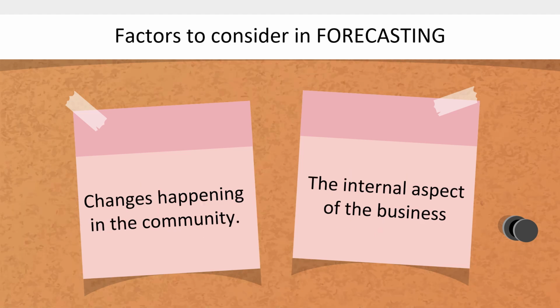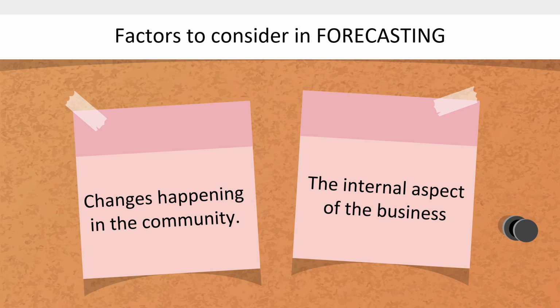Third factor is changes happening in the community. Changes happening in the environment such as customer demographic, lifestyle, and buying behavior give the entrepreneur a better perspective about the market. The entrepreneur should always be keen in adapting to these changes in order to sustain the business. For example, teens usually follow popular celebrities, especially in their fashion trend. Being able to anticipate these changes allows the entrepreneur to maximize sales potential.